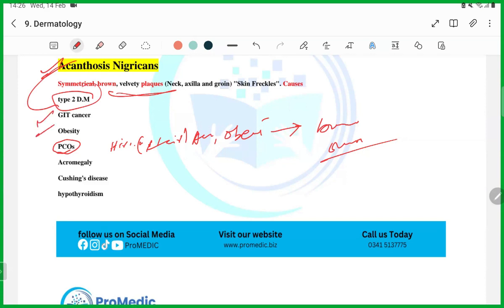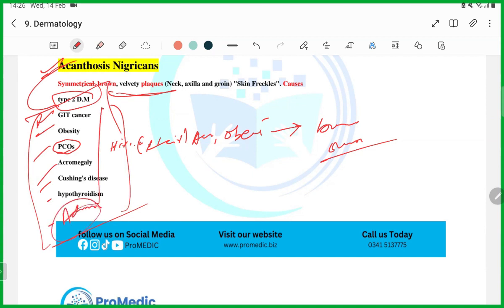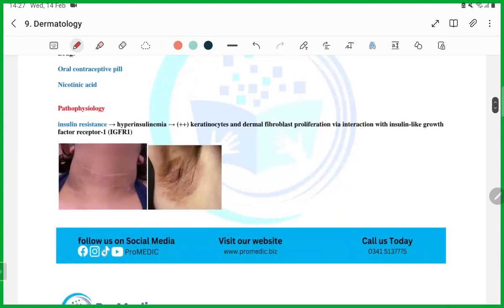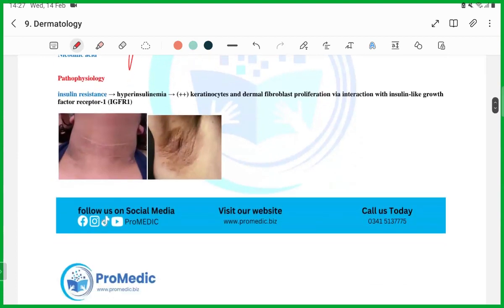You have to remember the conditions. They are going to ask you which of the following conditions is not associated with acanthosis nigricans. They are going to give you each of these. Maybe they will give Addison's disease, which is not, or they can give you all the others, and they will give you Cushing or GIT cancer, mostly gastric cancer. This is how you are going to get a question from here, guys. These are all the causes of acanthosis nigricans.